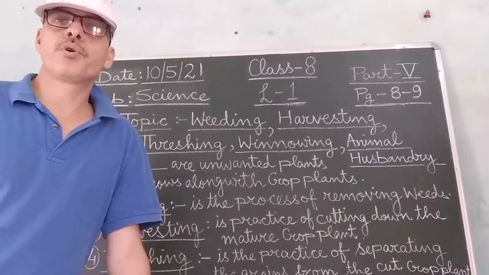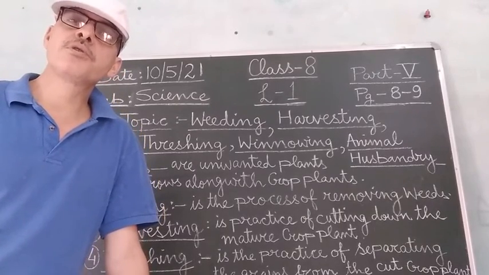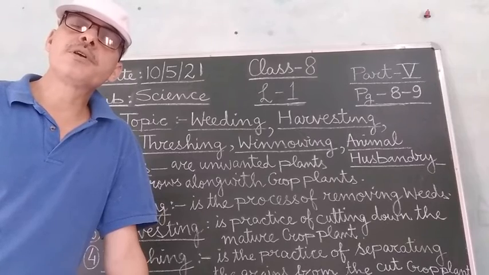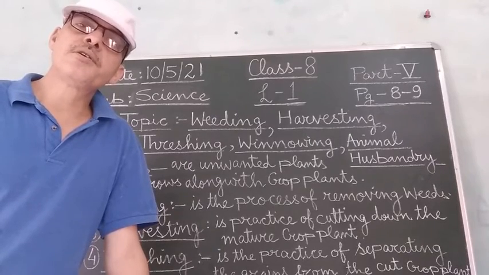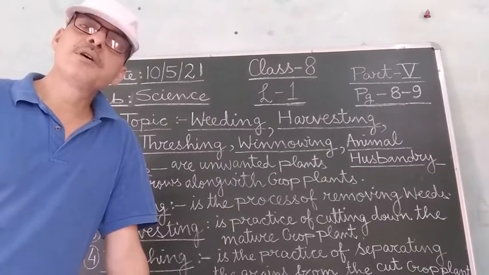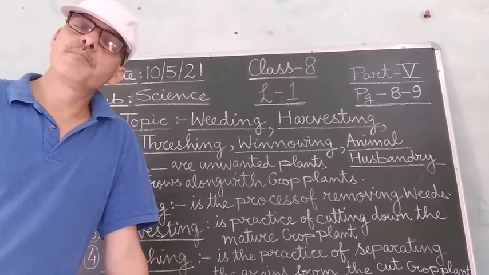For these purposes also, these domestic and farm animals are raised and bred during the animal husbandry practice.